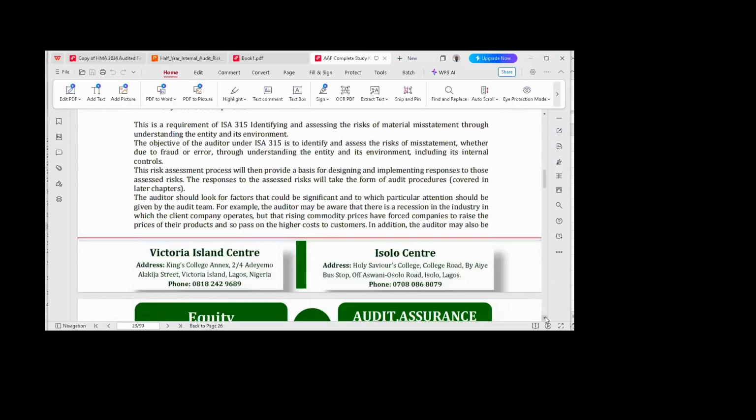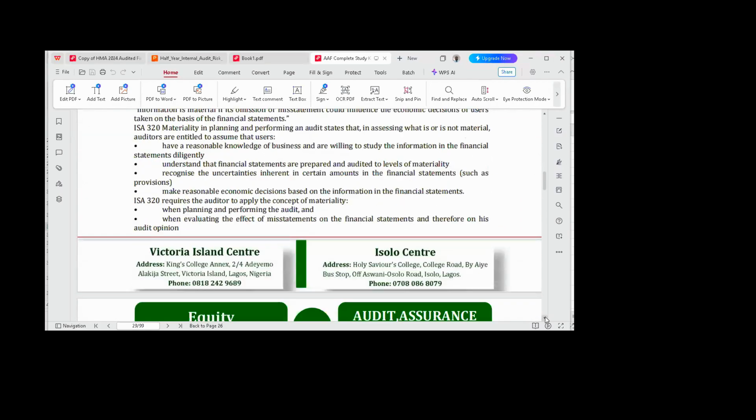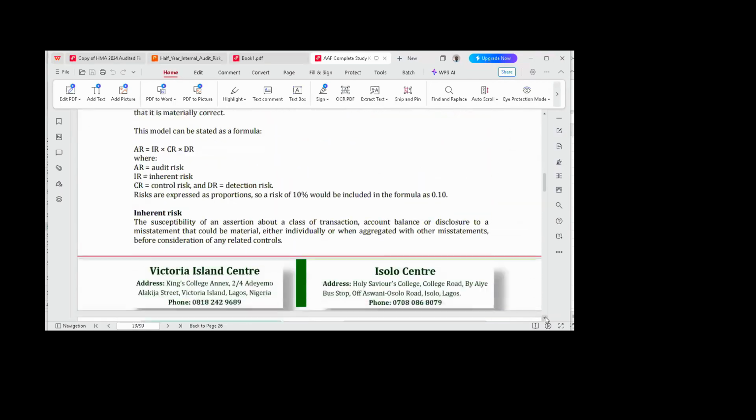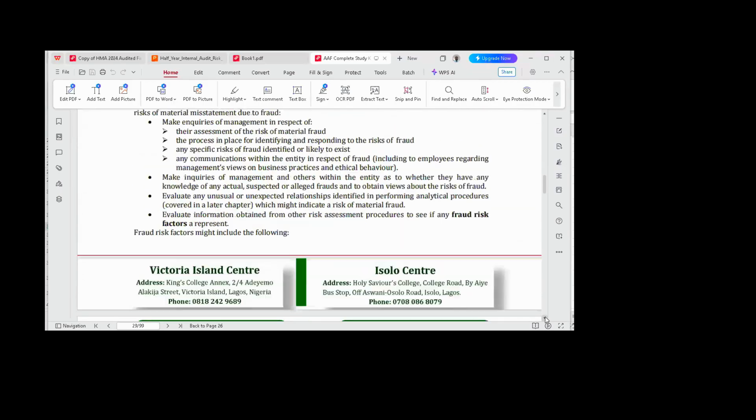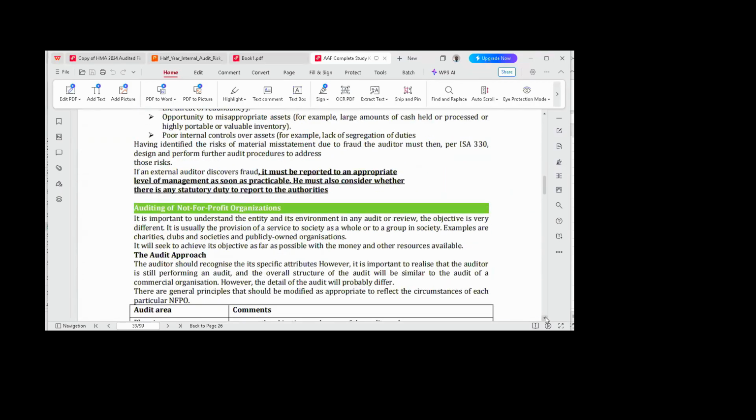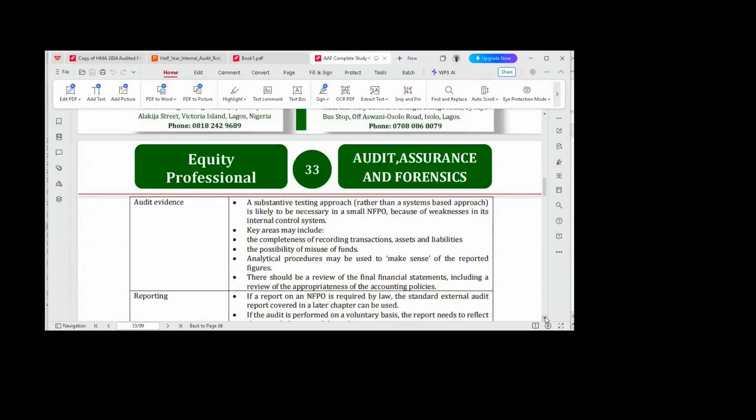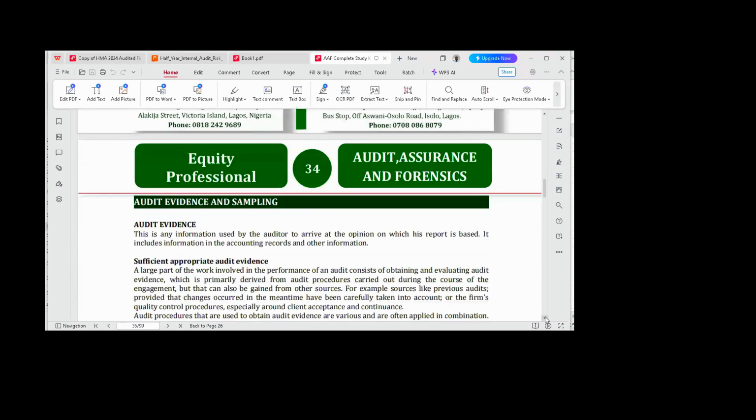The next aspect I'm going to take, which I'm starting today, I can't finish today because of time, and it's very bulky. It's one of the largest parts of the syllabus. Audit evidence: we are going to start it tonight and continue in the next class. So we are looking at audit evidence and sampling.